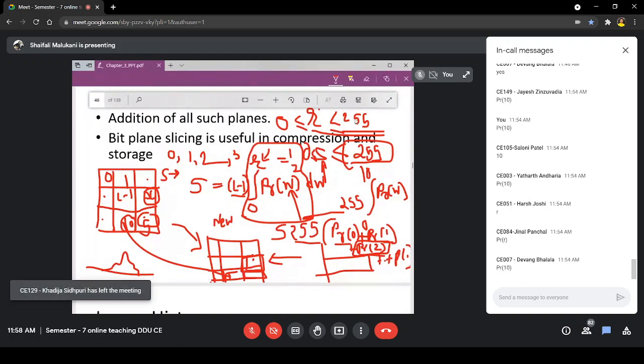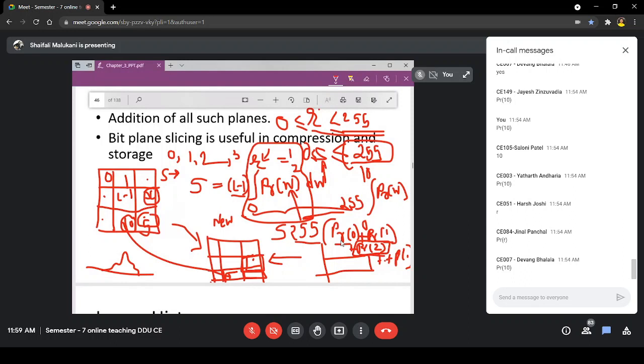So when my r takes the value 255, this integration term will result in the summation of probabilities from 0 to 255: the probability of occurrence of 0 plus the probability of occurrence of 1, up to the probability of occurrence of 255.